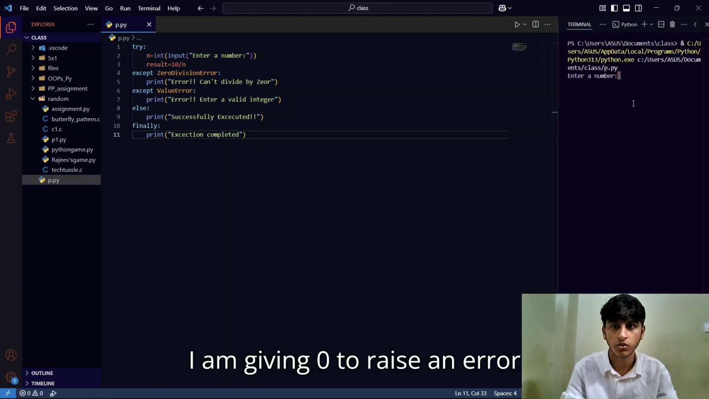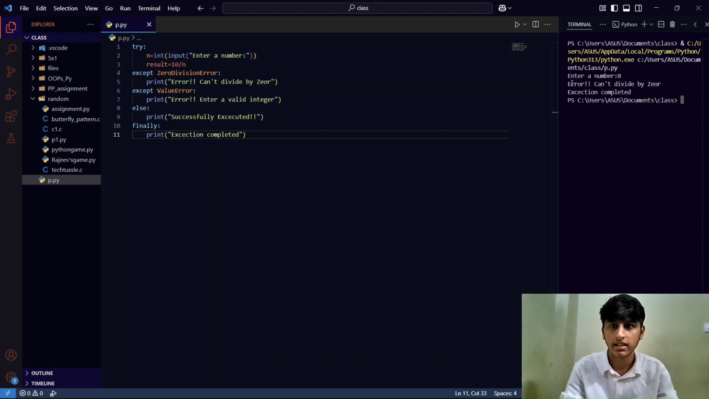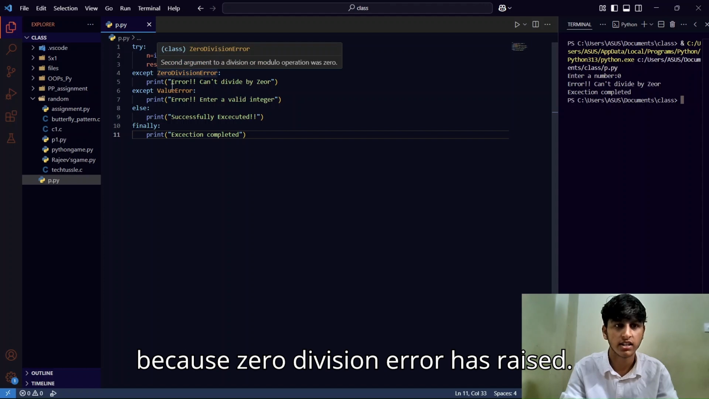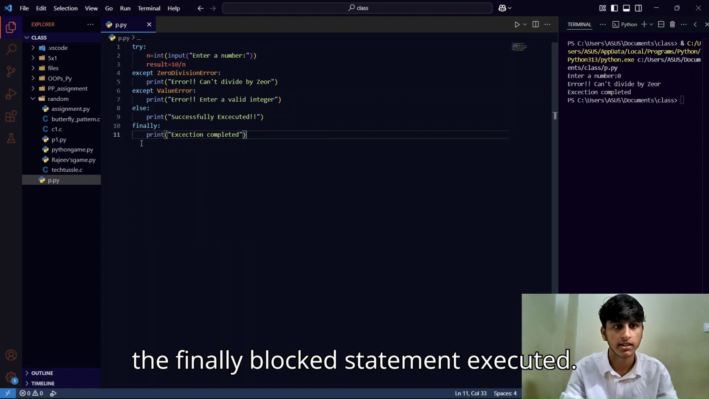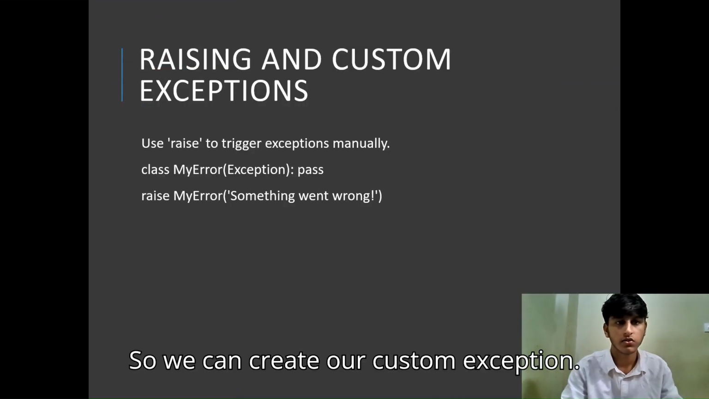I am giving 0 to raise an error intentionally. I gave 0. See, an error was raised, 0 can't be divided. Then the value error is skipped because the zero division error has been raised. These two statements skipped. Finally, the finally block statement executed. Execution completed.